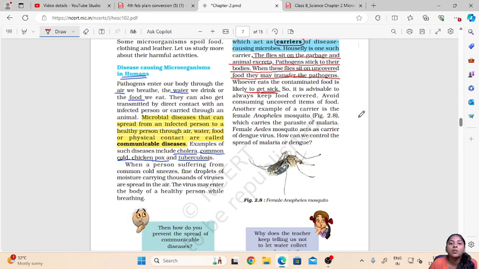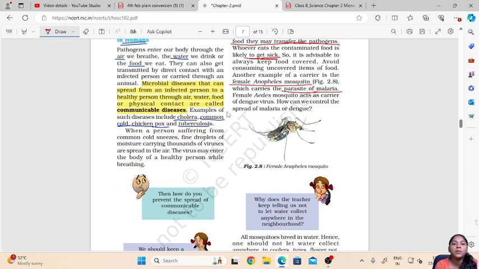Then another example of a carrier is the female Anopheles mosquito. This female Anopheles mosquito carries the parasite of malaria. We all know that mosquitoes cause malaria. Now why does this happen? This is because the female Anopheles mosquito has the parasite of malaria inside of it. So when the insect bites us, the parasites get transferred to our body, and the parasite or the pathogen causes the disease malaria.